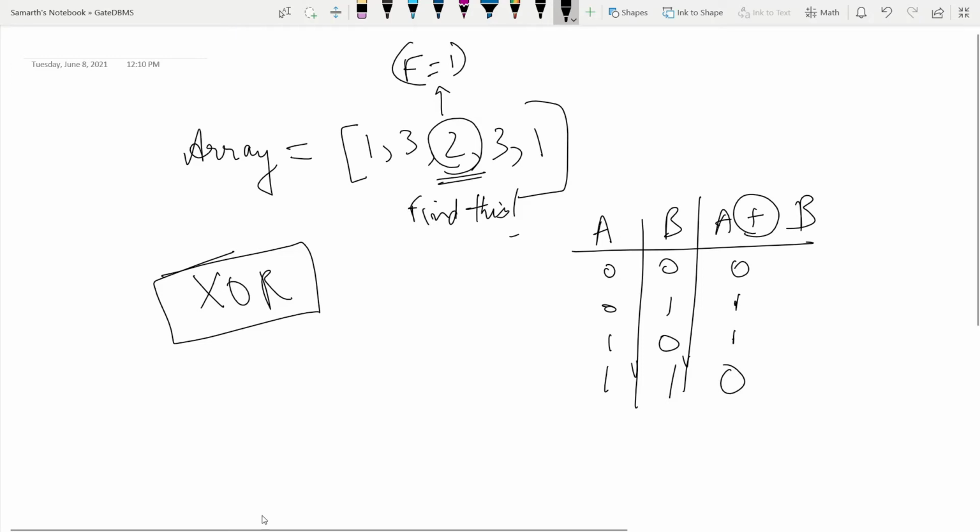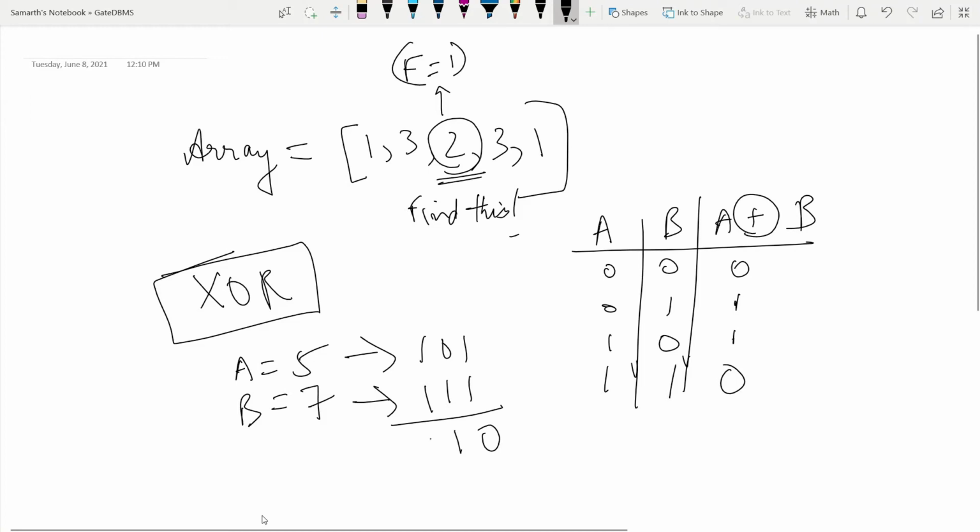So let me just take any two random numbers, say 5 and 7, and do the XOR operation on them. So first we write the numbers in binary format. For 5 we write 101, and for 7 it's 111. Now we apply XOR here. As 1 and 1 are the same, we put a 0 here. 0 and 1 are different, we place 1 here. And 1 and 1 are the same, so we put a 0 here. Then we get 010 or 2 in decimal format.